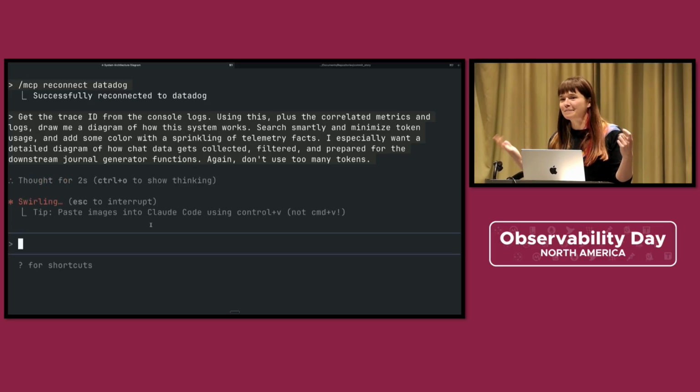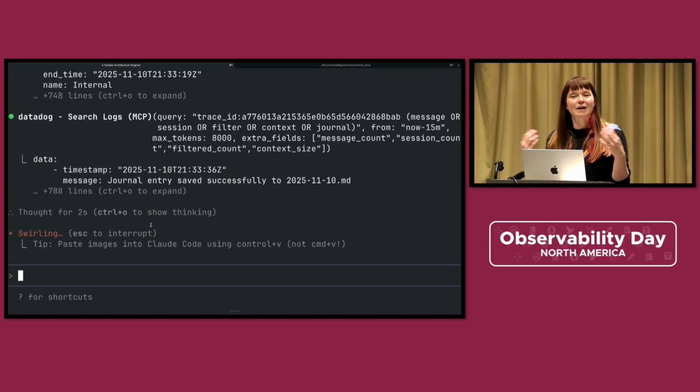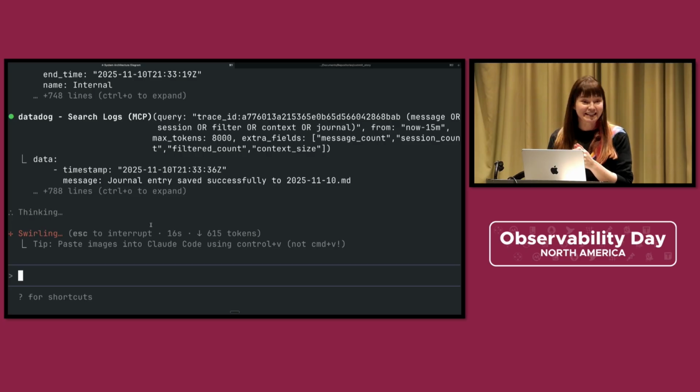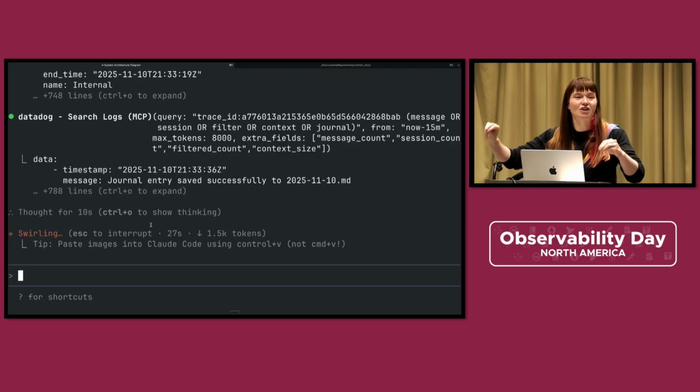I hemmed and hawed about whether to make this a little less "what is OpenTelemetry," but my first KubeCon was in 2021 in LA, and I went to day 0, to PromCon, with the idea that I was going to learn about Prometheus. From the second it started, I had no idea what was happening. So I'm going to give this as though there might be people here of every level, and I want everyone to feel included. Therefore, I'm going to talk a little bit about what it means to instrument everything with telemetry.